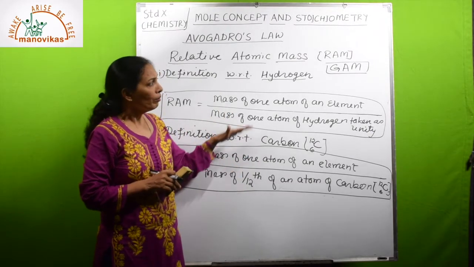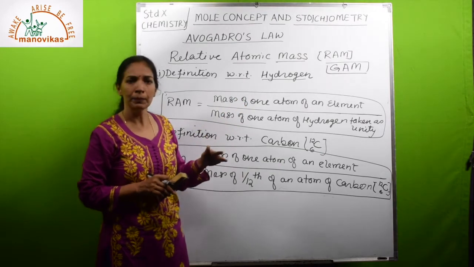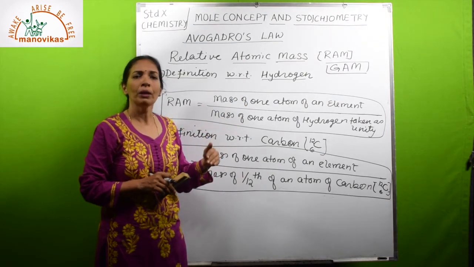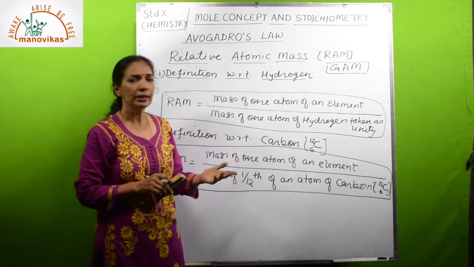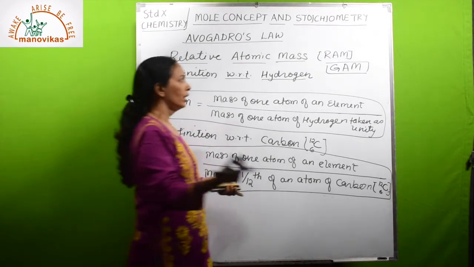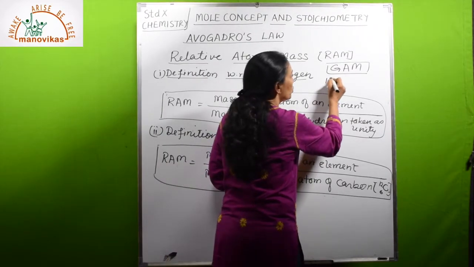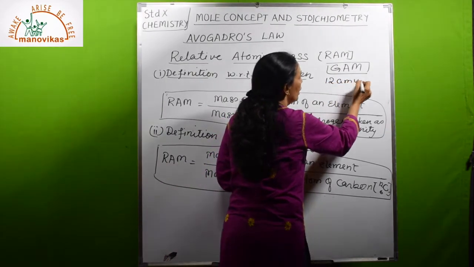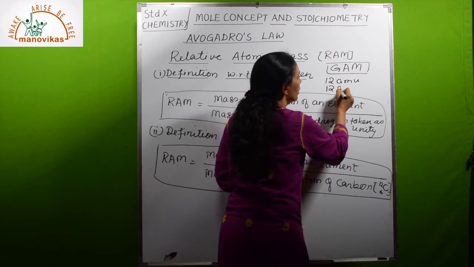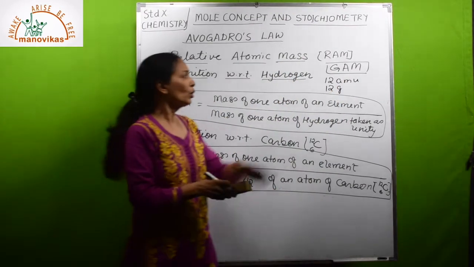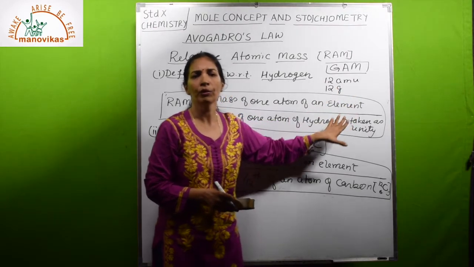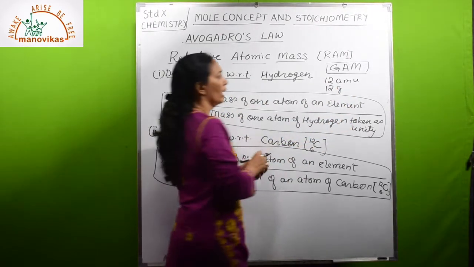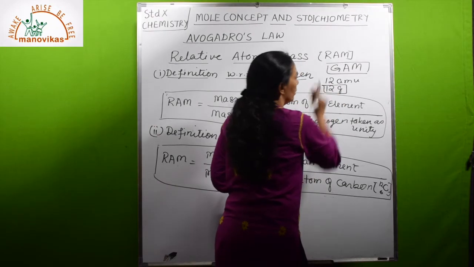But for convenience, if we are expressing relative atomic mass in grams, then it is known as gram atomic mass. For example, if the relative atomic mass of carbon is 12 AMU, its gram atomic mass will be 12 grams. That's it. So the number will be same. This is only for understanding or for some calculation. So this is called gram atomic mass.